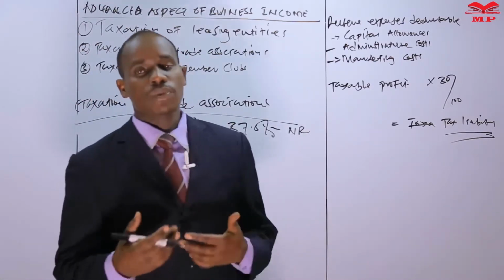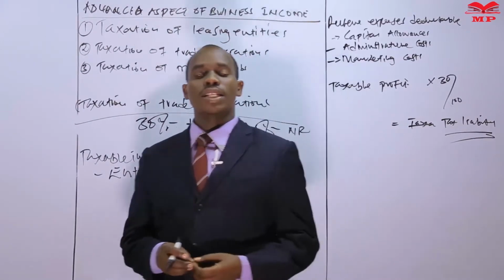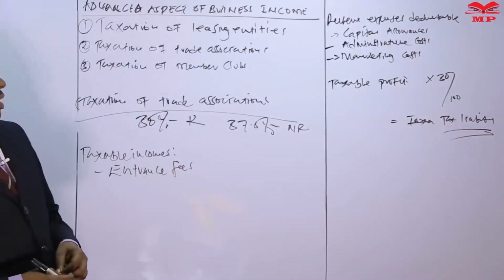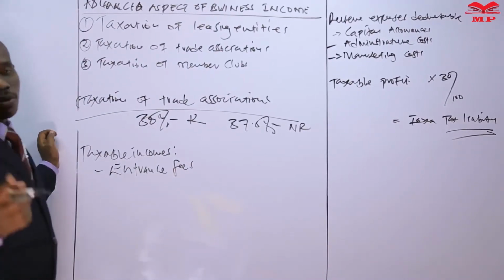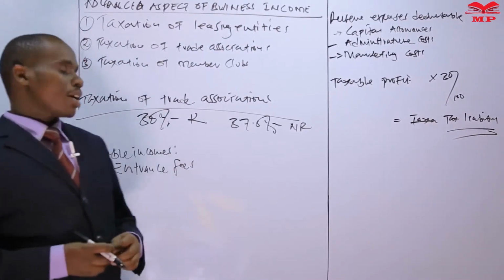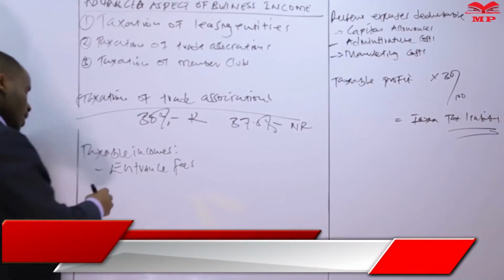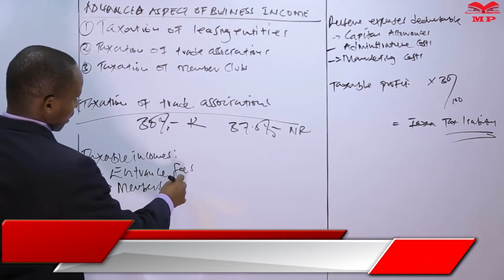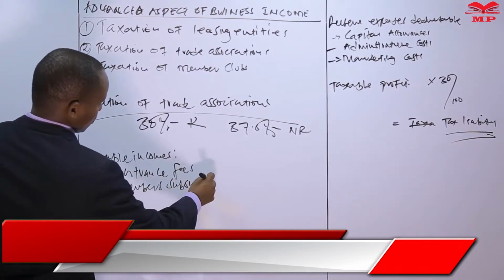So the members have to contribute some money so that they can join the association. That entrance fee that is paid will form one of their major taxable incomes. The second major taxable income is members' subscriptions.